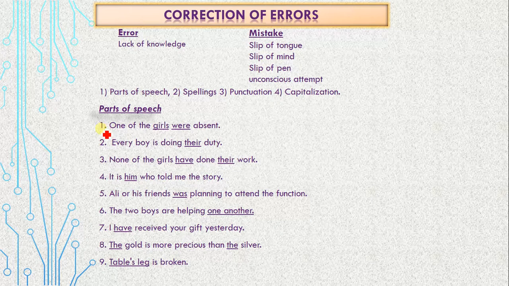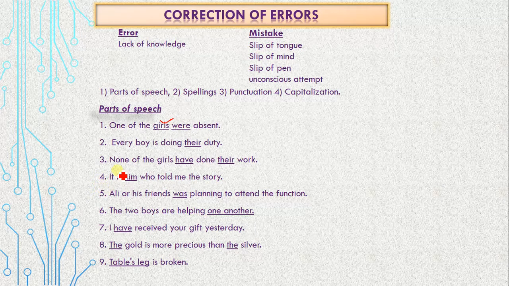This is statement number 1: One of the girls were absent. Whenever the indefinite pronoun one comes at the beginning of the sentence, the next noun would always be in the plural form. For example, one of the girls. So this is correct. Again, I have actually underlined the mistakes here, but in your exams the mistakes would not be underlined. A paragraph would be given, and these would be number 1, number 2, number 3 in this way.